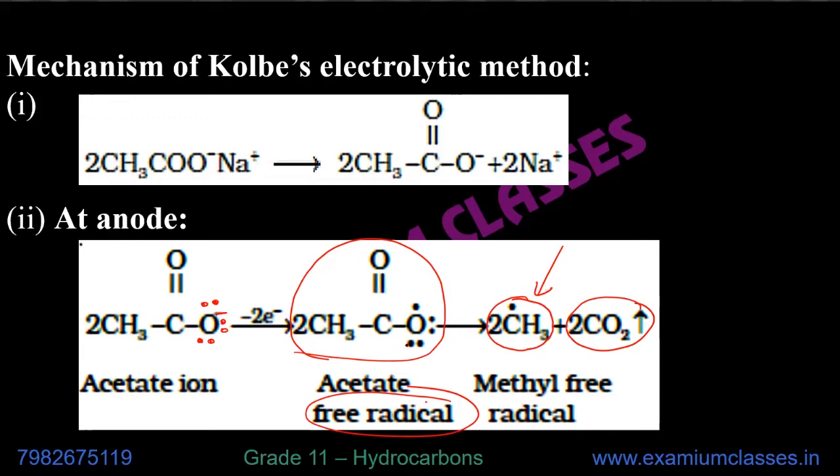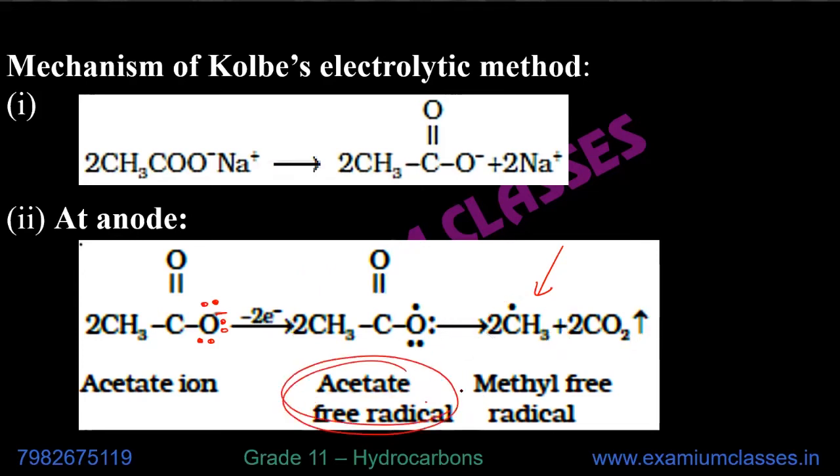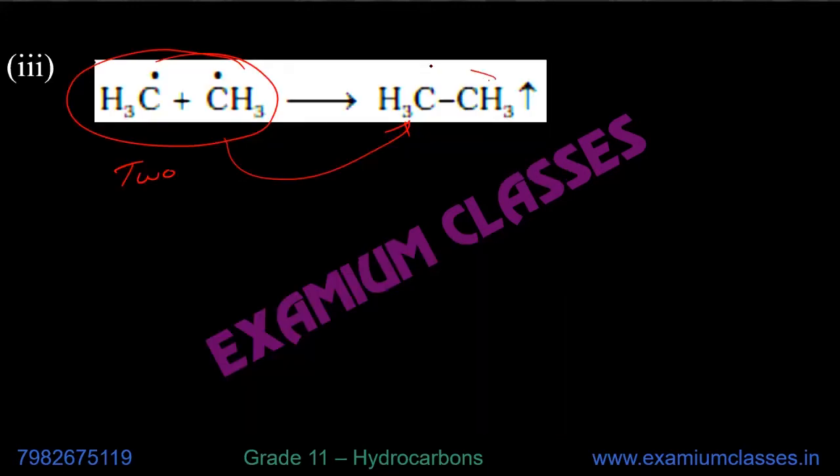So here in this case, what happened, that one free radical, acetate free radical, converted into more stable free radical, which is methyl free radical. But this free radical is again not stable. They do not have a standalone existence. So that's why these two methyl free radicals will combine to form ethane. So this is the third step.